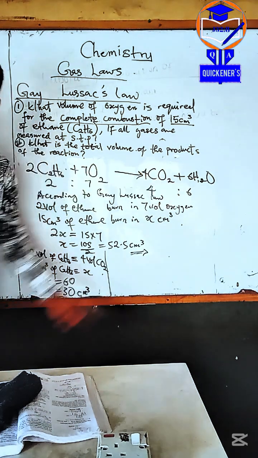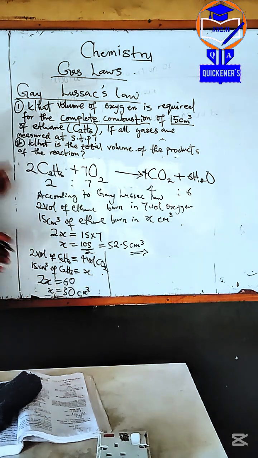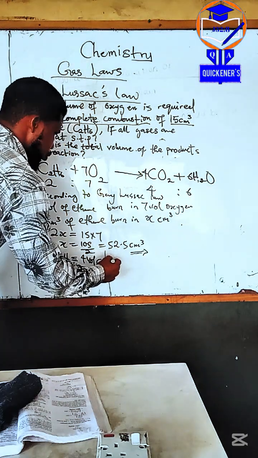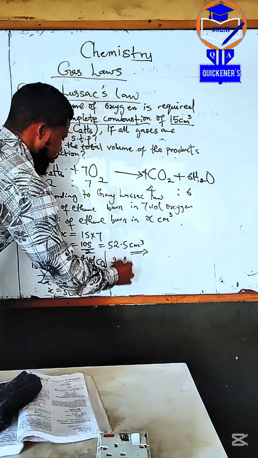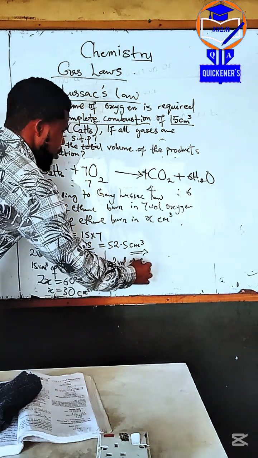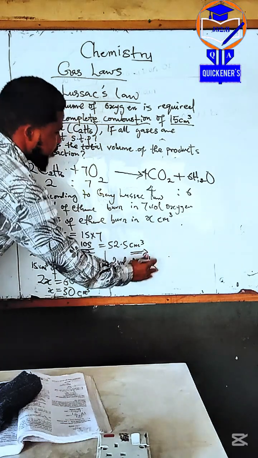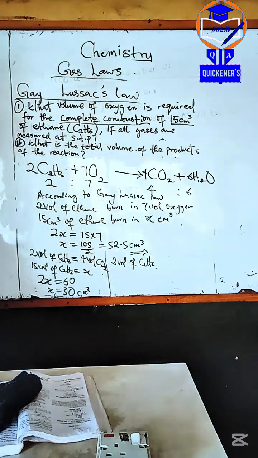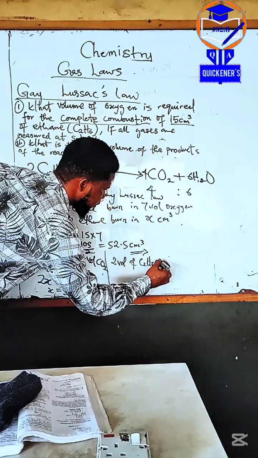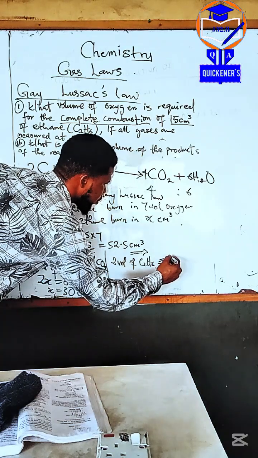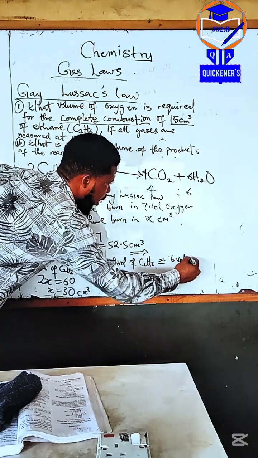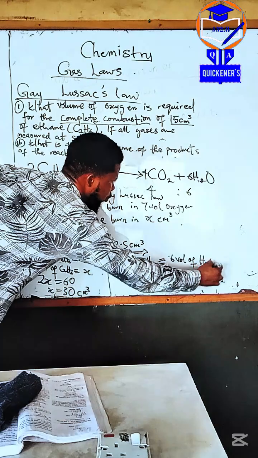And the next one, the same thing. We're going to compare. 2 volumes of methane give 6 volumes of water, H2O.